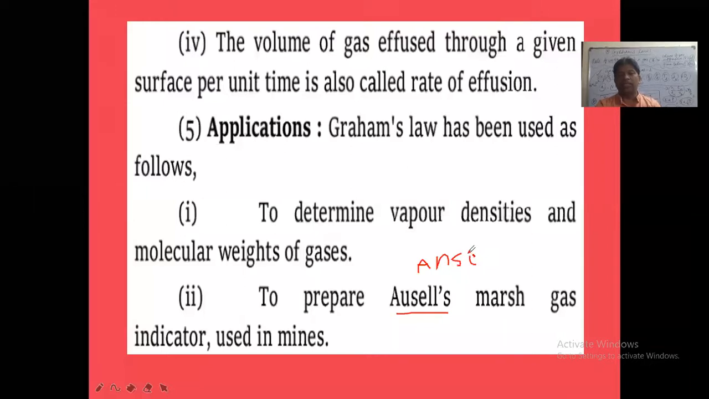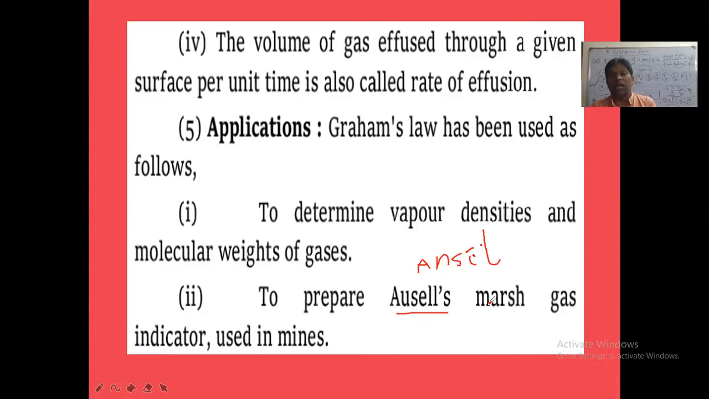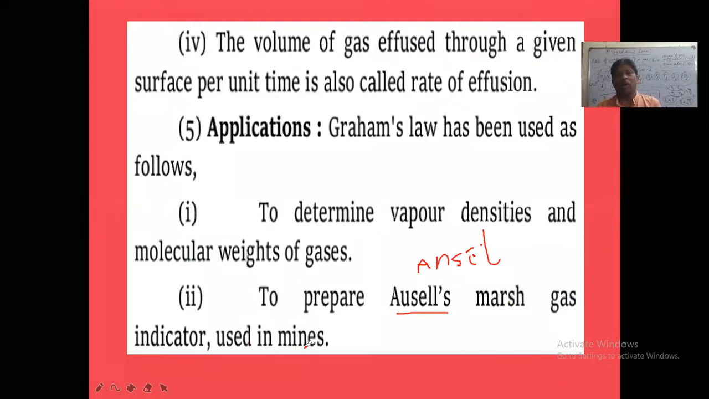So it is an Ansell's indicator, which is used to know the release of marsh gas, the poisonous marsh gas. Ansell's alarm or Ansell's marsh gas indicator is used in coal mines. In coal mines, when they are digging the coal, marsh gas, the poisonous gas methane, will be released. To detect the release of marsh gas, we use one alarm called Ansell's alarm. So in this, the principle of Graham's law is applied.